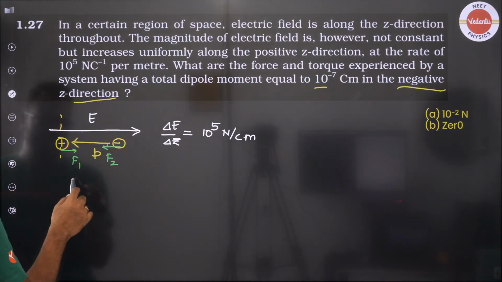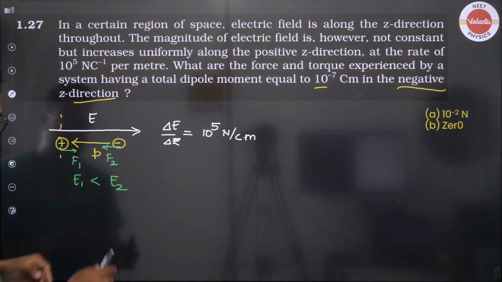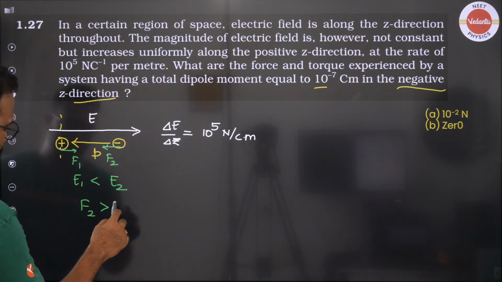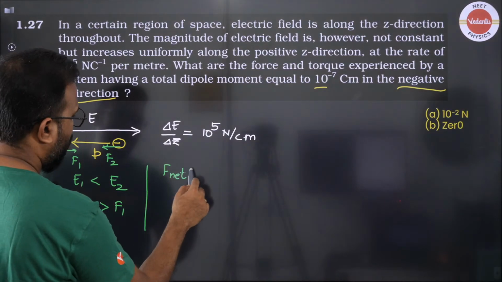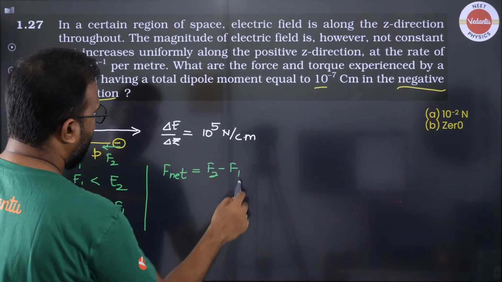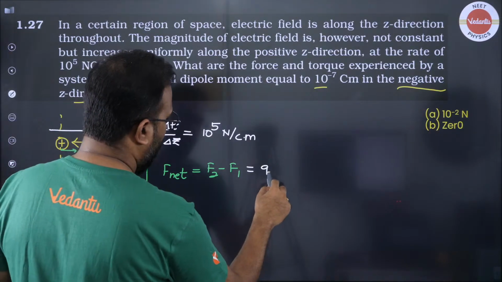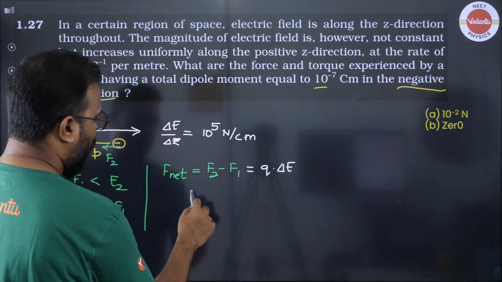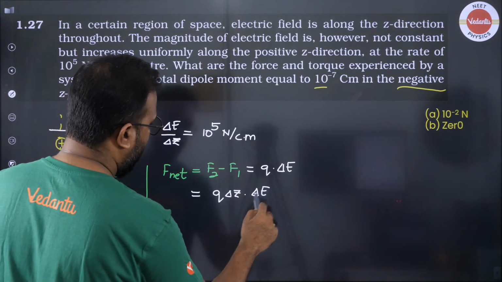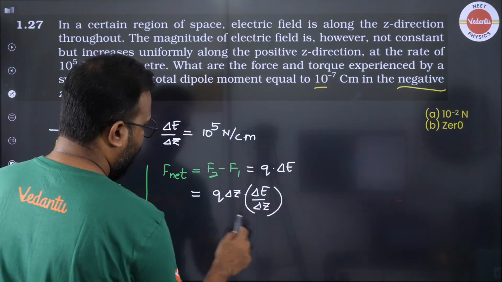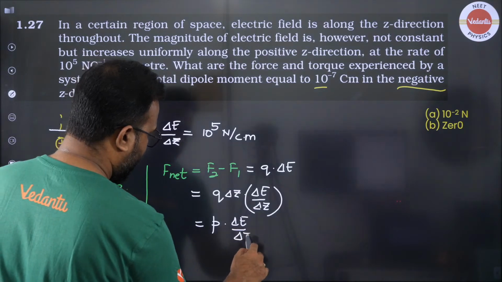And if I consider this here, E1 is weaker than E2 as the electric field is increasing as you are going here. So definitely F2 is greater than F1. So we can say that F net is not 0, it is rather F2 minus F1, and that F2 minus F1 force is basically Q into delta E. Okay, I can write Q into delta Z into delta E by delta Z, and this Q into delta Z is the dipole moment, and this is delta E by delta Z given to us.